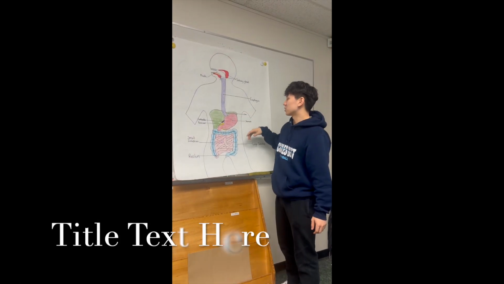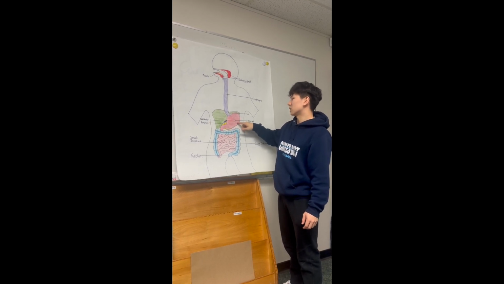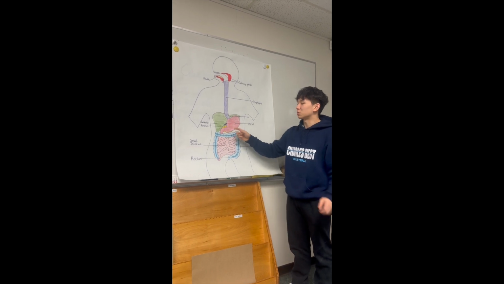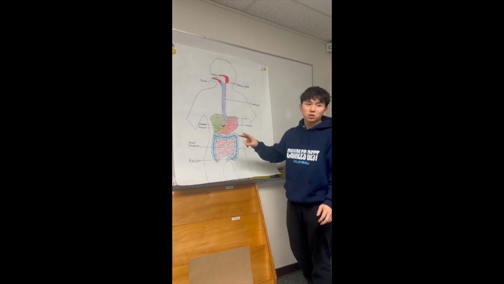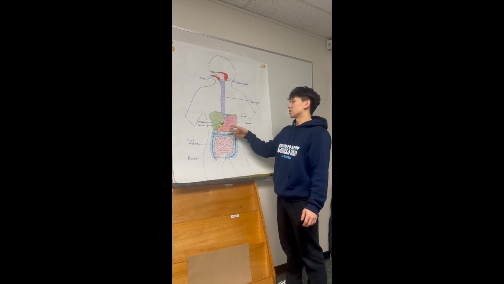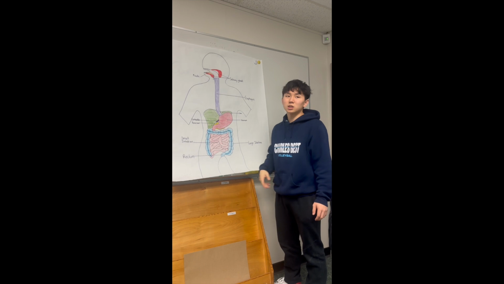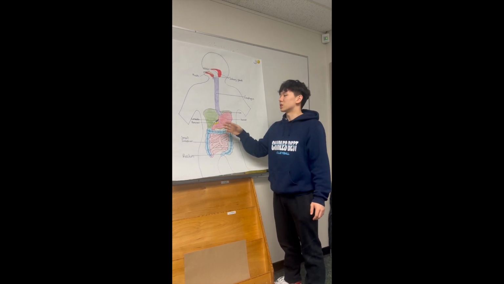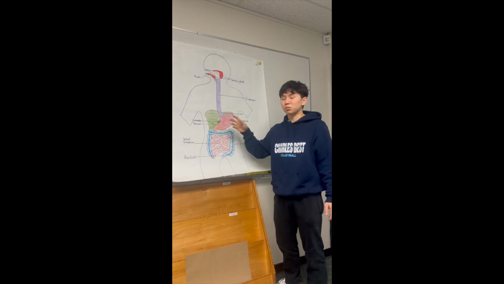The next accessory organ is the pancreas. The pancreas is a thin gland which is located behind the stomach. As you can see, it's that tiny little yellow colored portion. The pancreas has two functions. The first function is that it secretes digestive enzymes and sodium bicarbonate into the small intestine. And the second function is that it produces insulin and glucagon, and those help with regulating blood sugar levels in the human body.